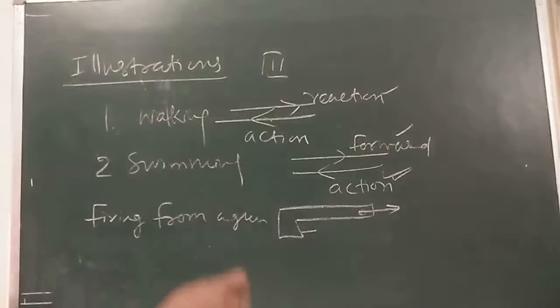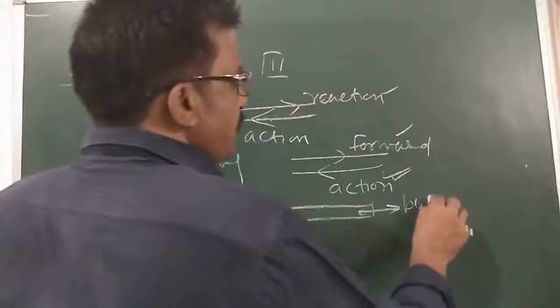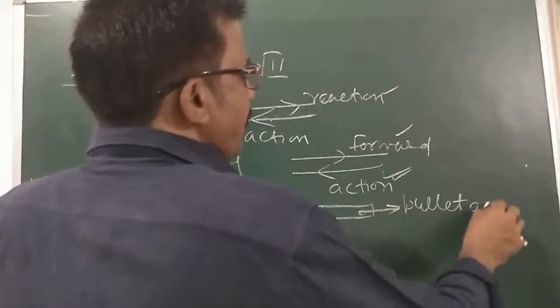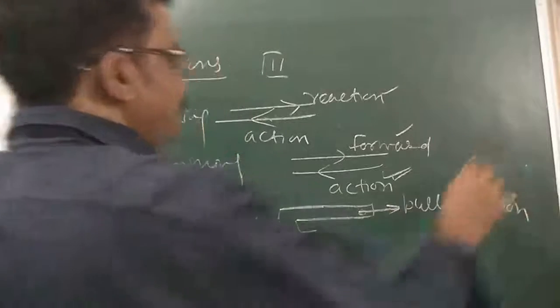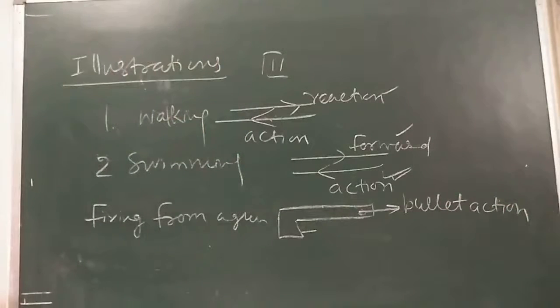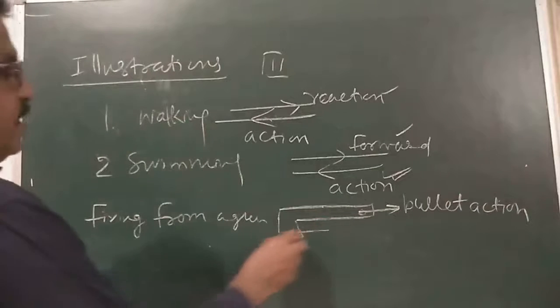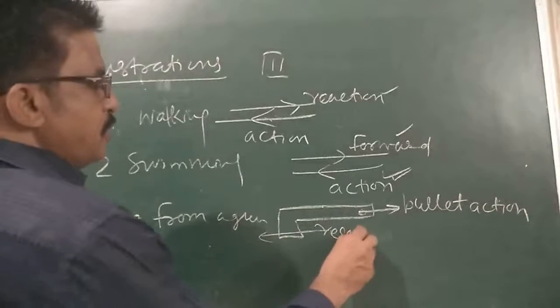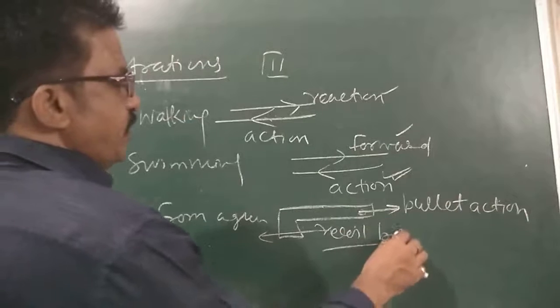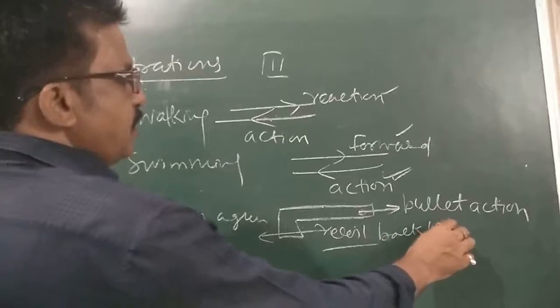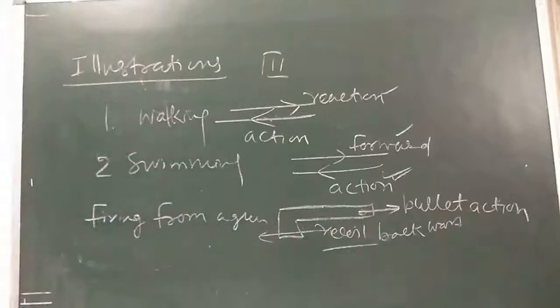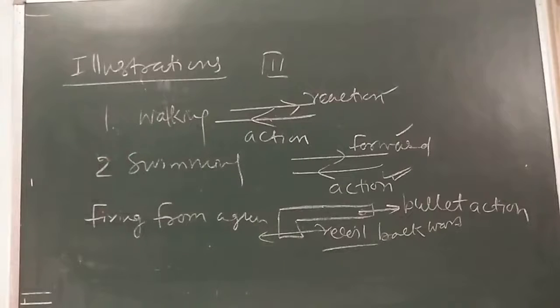The bullet moves forward, which is called action. The gun recoils in the backward direction. Write down, these are examples of Newton's third law of motion. A lot of examples are there.